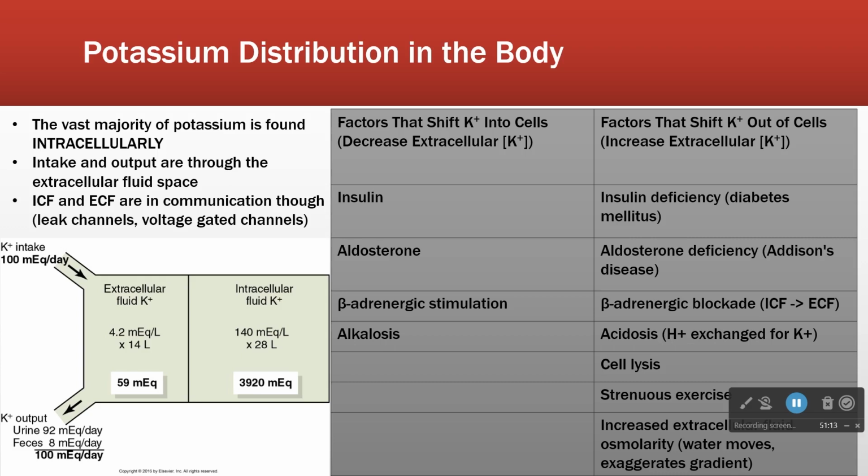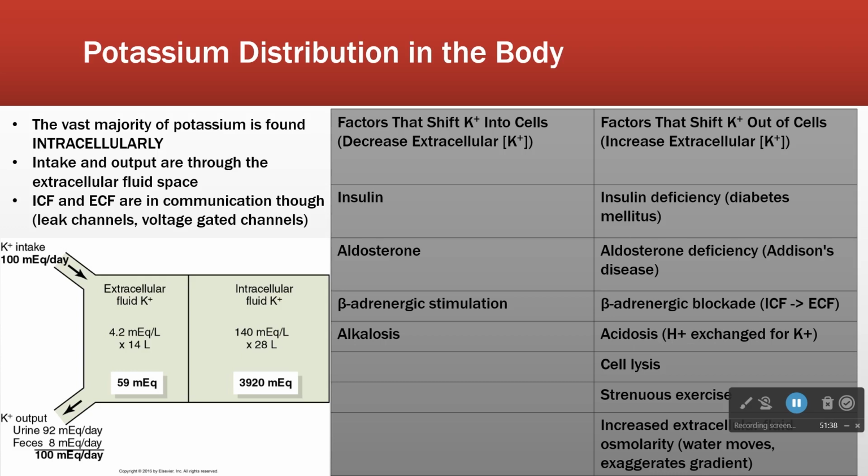Beta adrenergic stimulation does this. That's the sympathetic nervous system, right? Specifically the beta receptors. And alkalosis. Remember, we have an acid-base talk coming, but alkalosis all by itself tends to decrease extracellular potassium. I'll show you the mechanism of that in our acid-base talk.